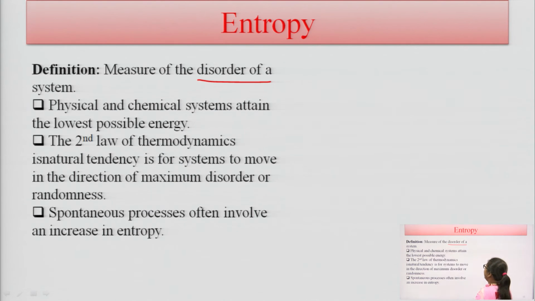Any physical and chemical system tends toward the lowest possible energy. Due to the second law of thermodynamics, there is a natural tendency of any system to move in the direction of maximum disorder or randomness. So it is a spontaneous process involving an increase in entropy.